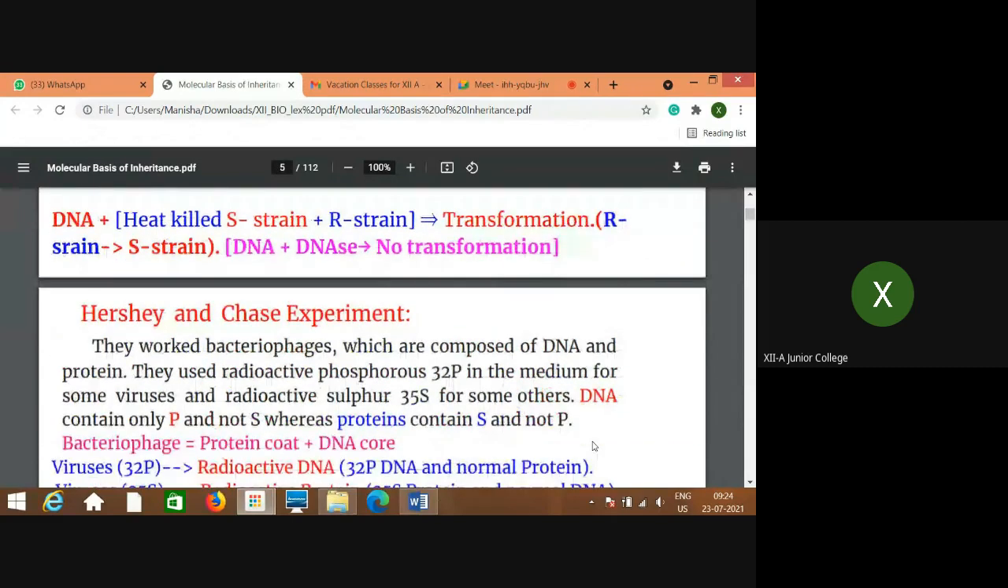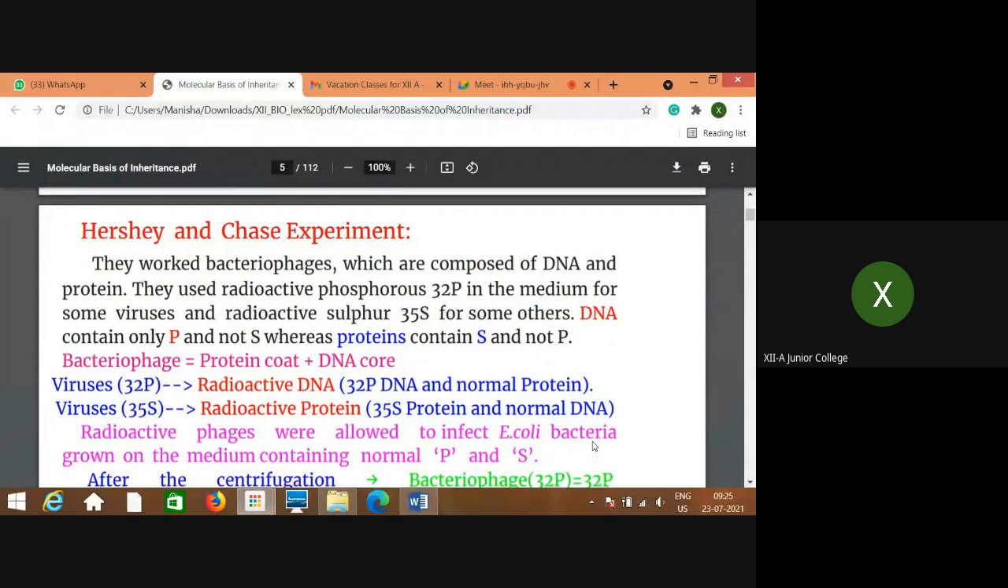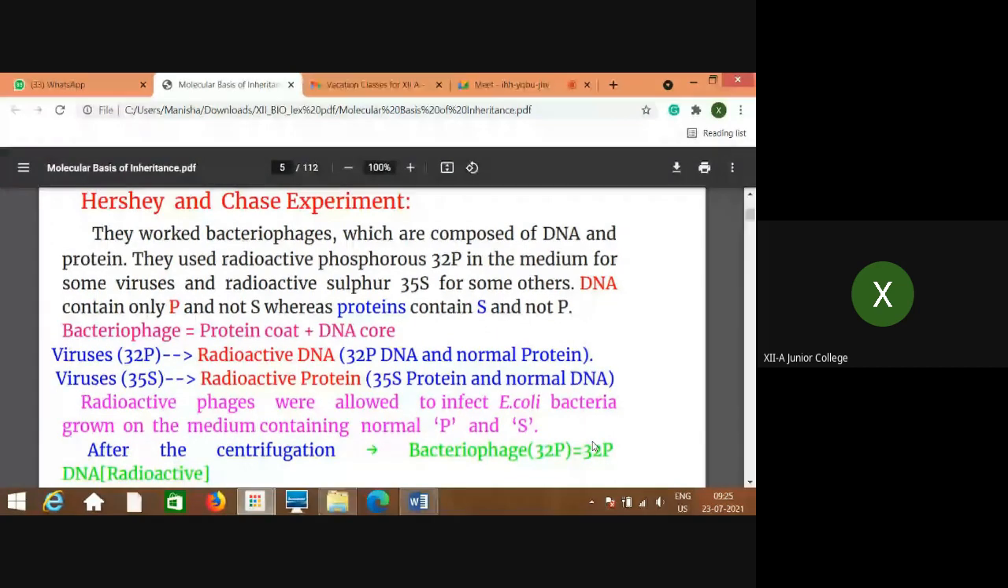But still, not everyone was accepting this experiment and not ready to accept that DNA alone is the genetic material. So one more experiment performed by Hershey and Chase could prove very clearly that DNA alone is the genetic material. For their experiment, they used bacteriophages, which are composed of DNA and protein.